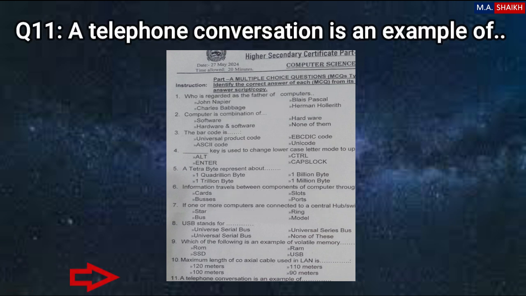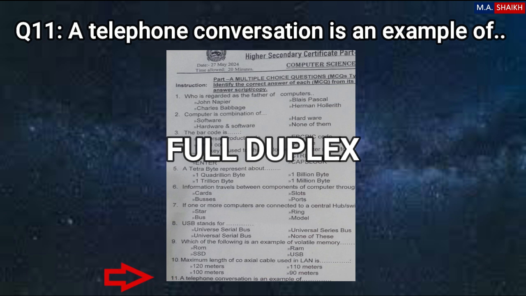Question number 11 is a telephone conversation is an example of four options are given: full duplex, half duplex, simplex, and duplex. Telephone conversation actually is an example of full duplex. First option is correct because full duplex means two-way communication. Sending and receiving is done at the same time, and that's why telephone conversation is an example of full duplex.